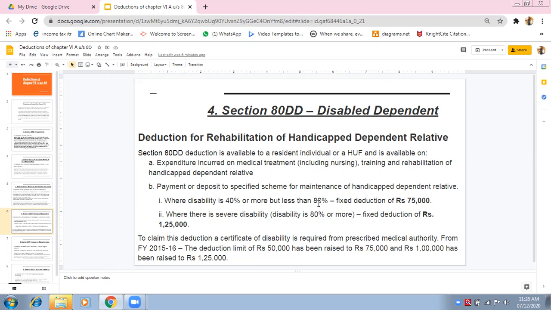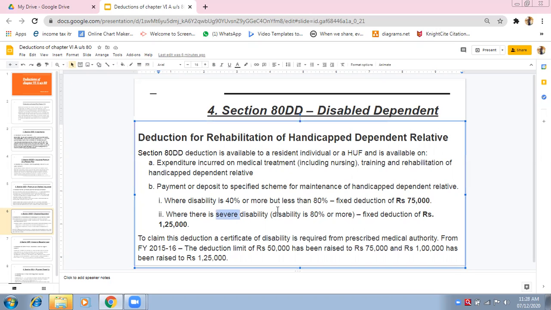Suppose now a person is more than 80% disabled. He cannot even walk, cannot even stand up, cannot even eat on his own. So that is known as severe disability. Now how will we come to know? With the help of the certificate which is available from the medical authorities. In that certificate it will be given that he is more than 80%, 90% disabled, or 95% disabled. So the deduction will be more for such a person because they are severely disabled. The deduction will be rupees 1,25,000.